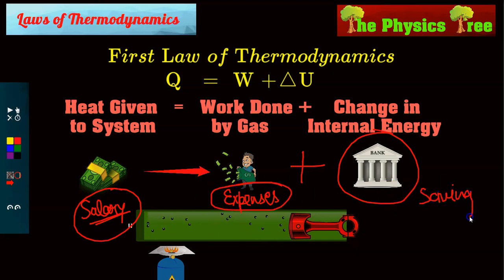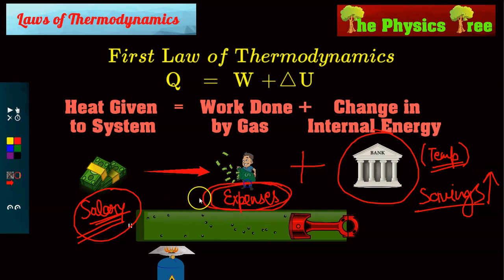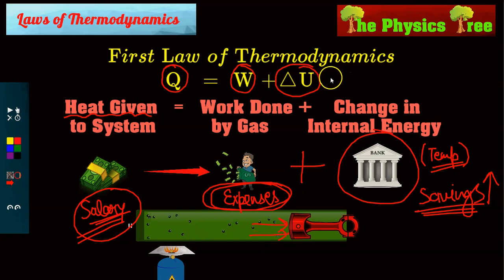And what happens when your savings go up? When your savings increase, you get a rise in temperature. Your temperature also increases. Not literally, but you need to understand it. When you get some money, you meet your expenses, and then you save the remaining. Just like that, when a gas gets some heat energy, it does some work by pushing the piston away, and it saves the rest inside. In which form? In form of internal energy.